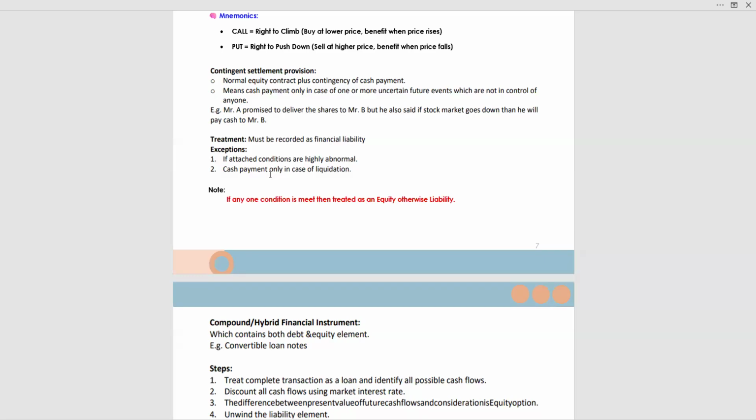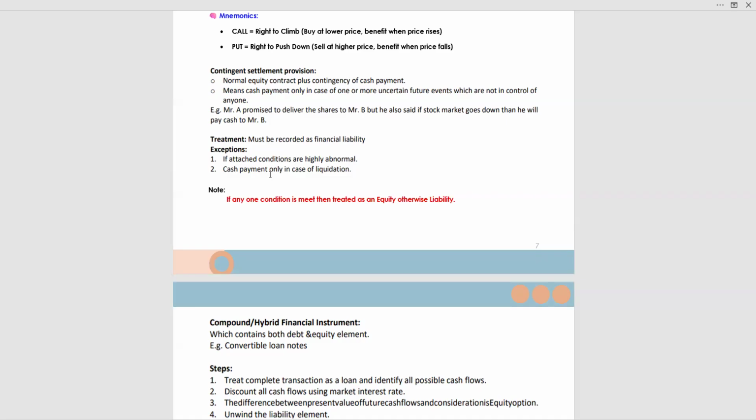Example: Mr. A promised to deliver the shares to Mr. B, but he also said if the stock market goes down, then he will pay cash to Mr. B. This is not in the control of anyone, as it can go up and can go down. So the treatment must be recorded as a financial liability, but there are two exceptions. If any one condition is met, then it will not be recorded as a financial liability.